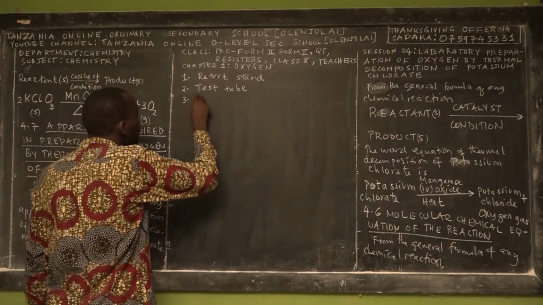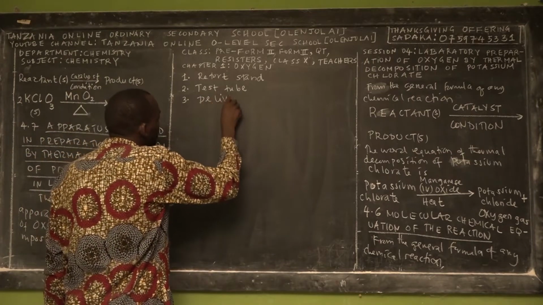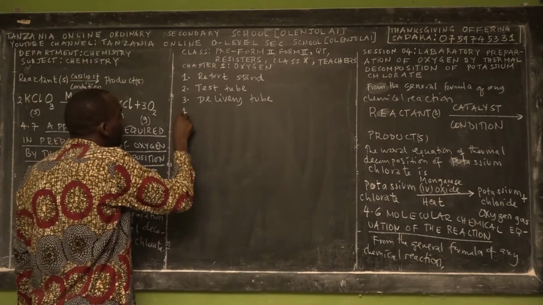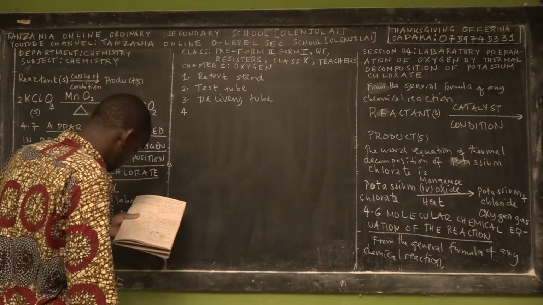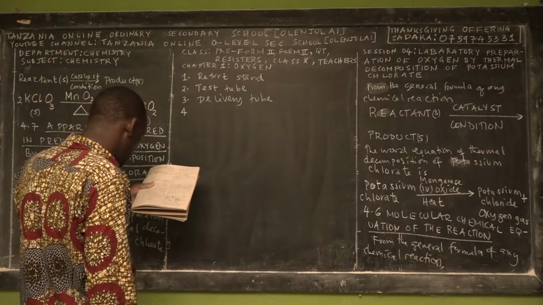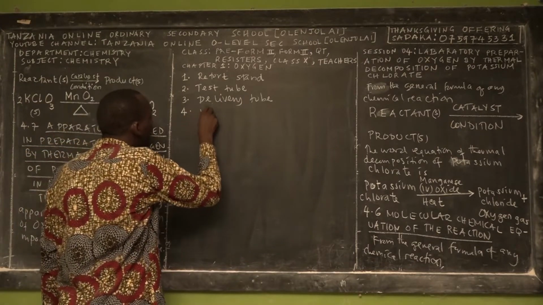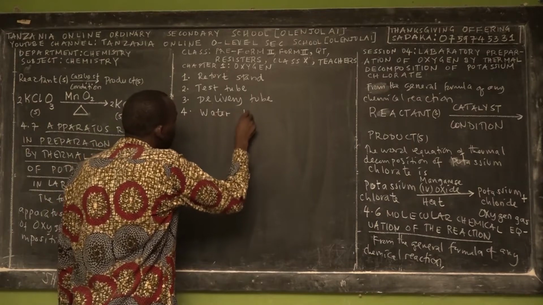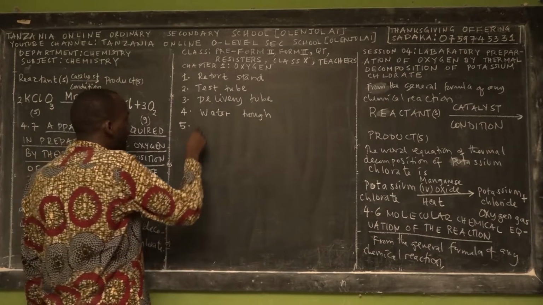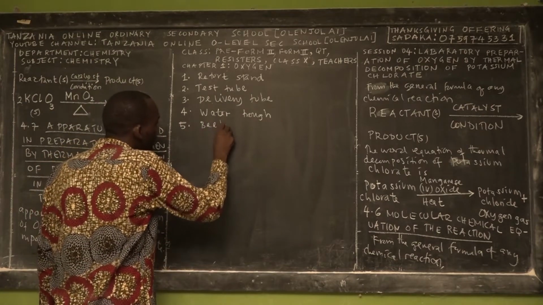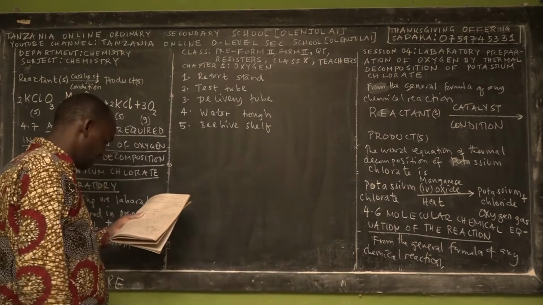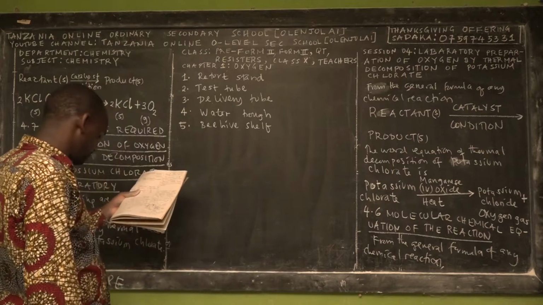Then the next apparatus is called the delivery tube, which can deliver oxygen from the test tube into the gas jar. Then we need another apparatus that we call the water trough, and another apparatus that we call the beehive shelf. This beehive shelf is used to hold the gas jar in water.